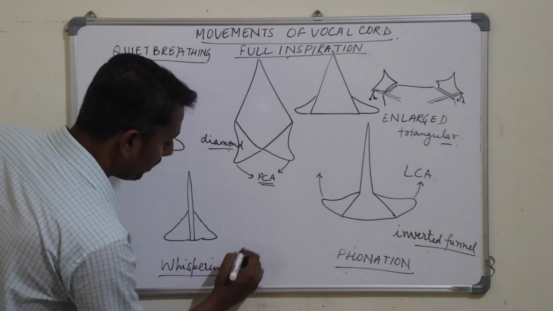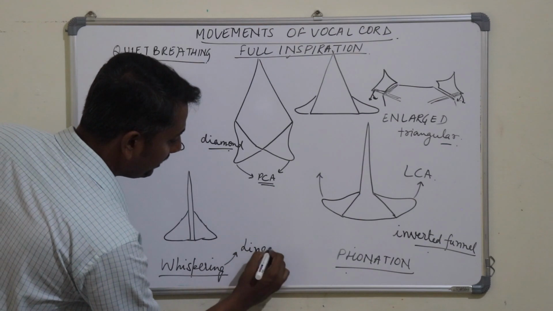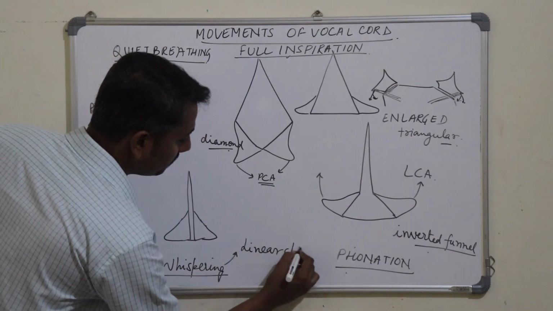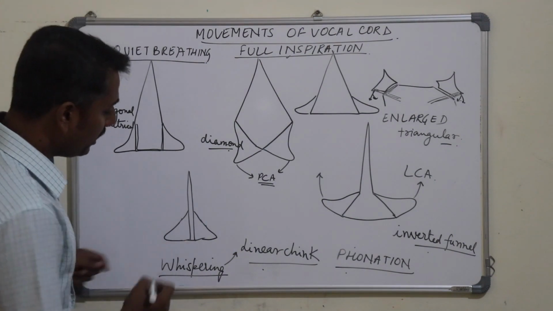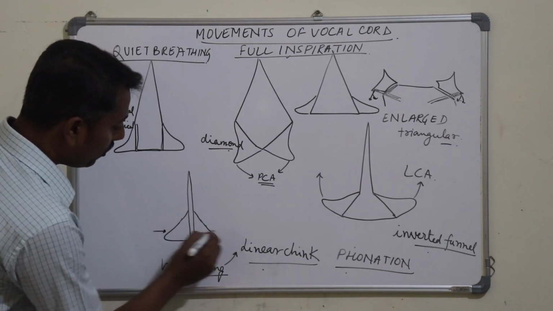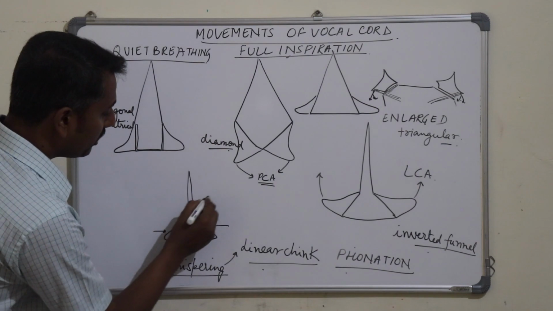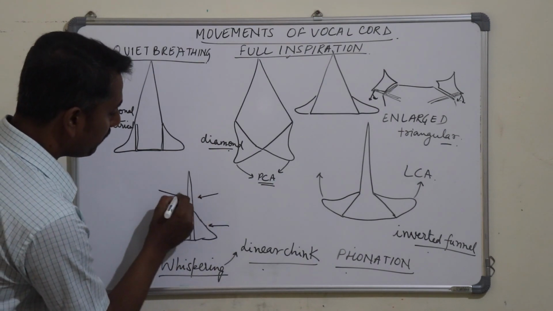Now, in cases of whispering, the shape of the rima glottidis is like a linear chink, because in whispering the intercartilaginous part also comes towards each other apart from the intermembranous part.